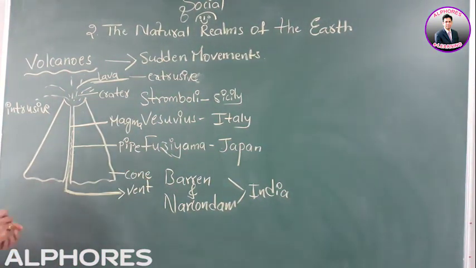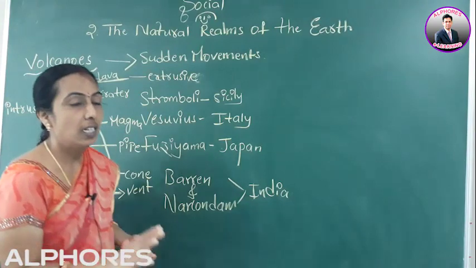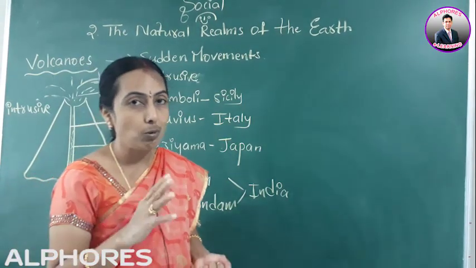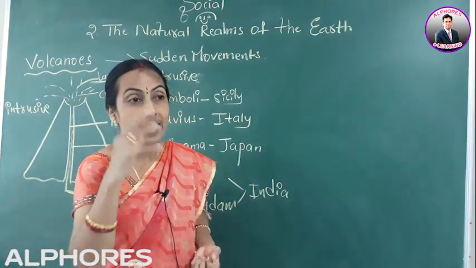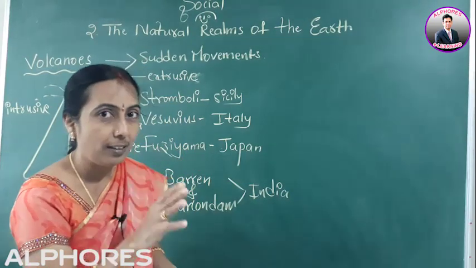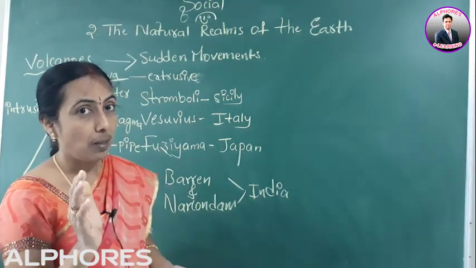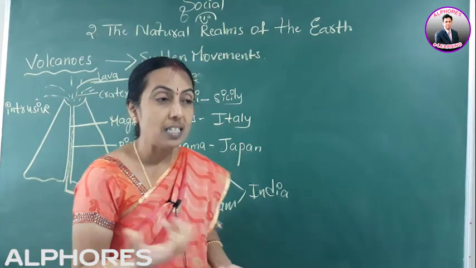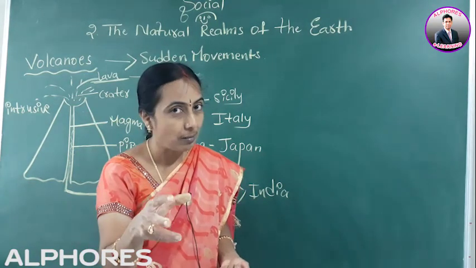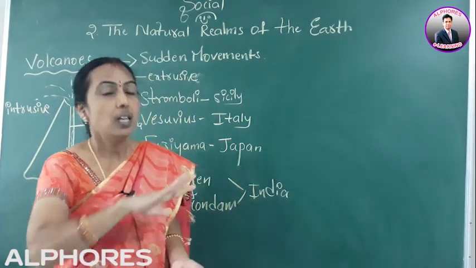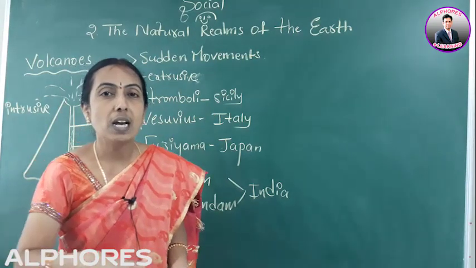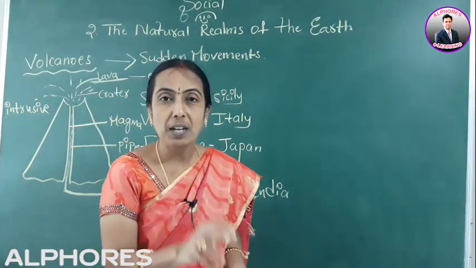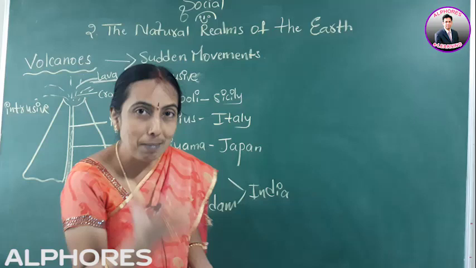Okay. First let me tell you that in the earth's interior the temperature will be 6000 degrees Celsius. Radioactive elements also exist at that place, like radium and uranium. These radioactive elements emit a huge amount of heat. With this, what will happen? Some molten rock material will be accumulated in the deep interior. That is called magma.